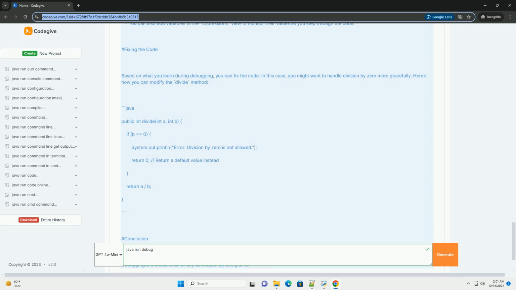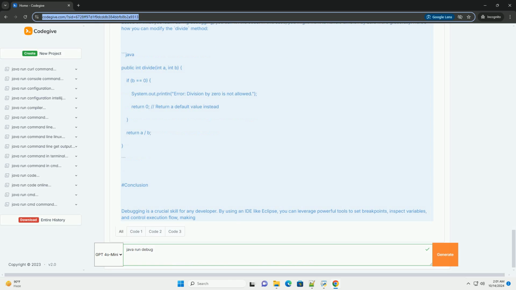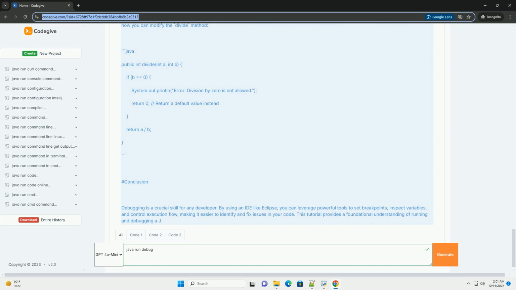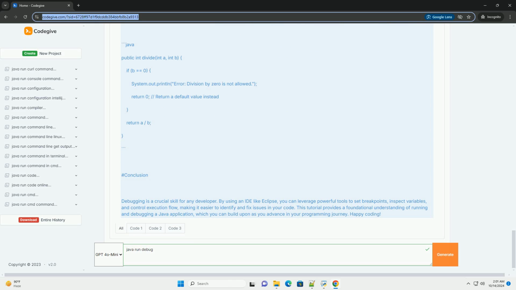Setting up your Java project. 1. Open Eclipse and create a new Java project. Go to File, New, Java Project. Enter a project name, for example debugexample, and click Finish. 2. Create a Java class. Right-click on the src folder of your project. Go to New, Class. Name your class, for example Calculator, and check the box to include the main method. Click Finish.